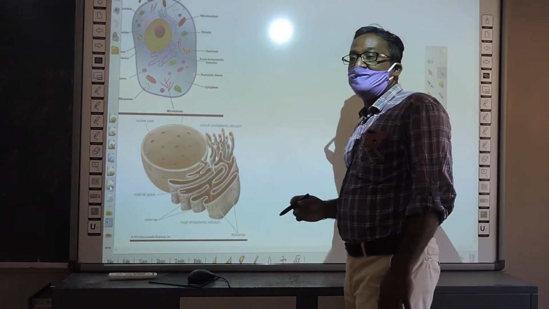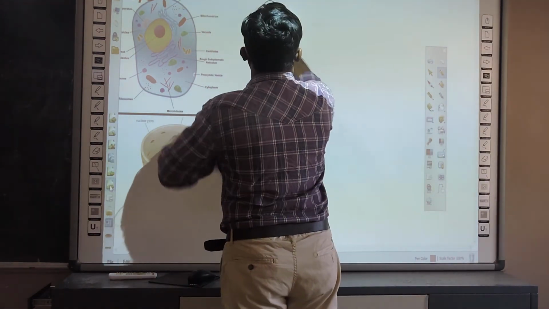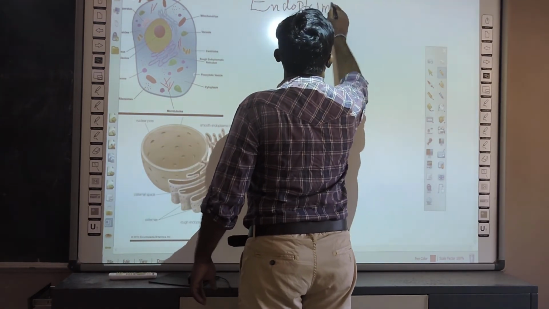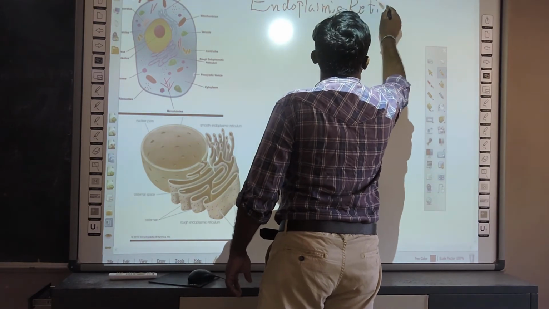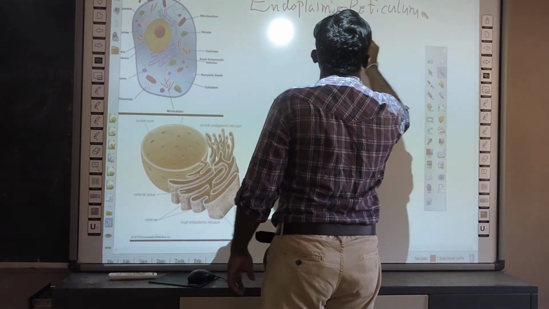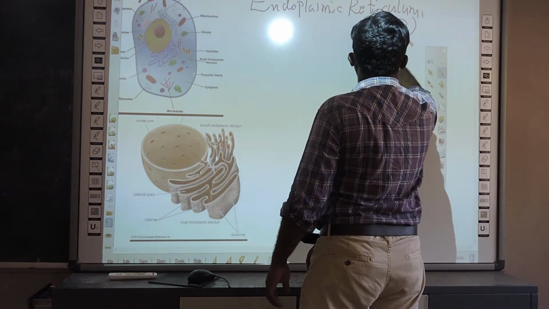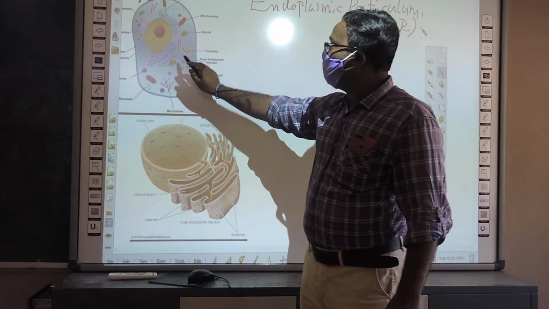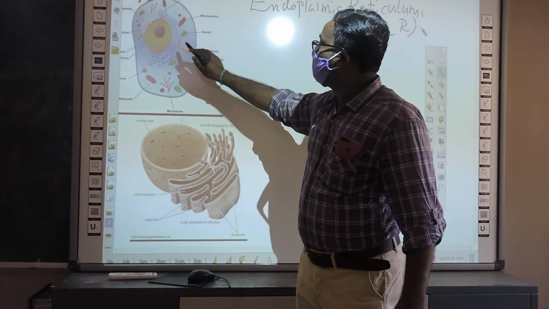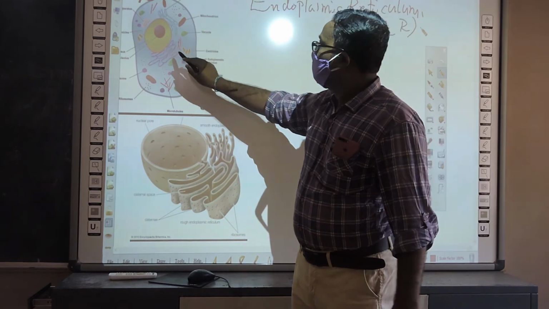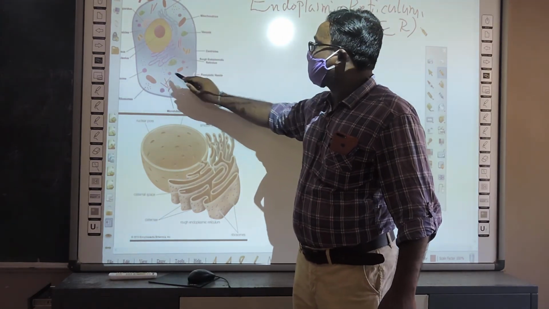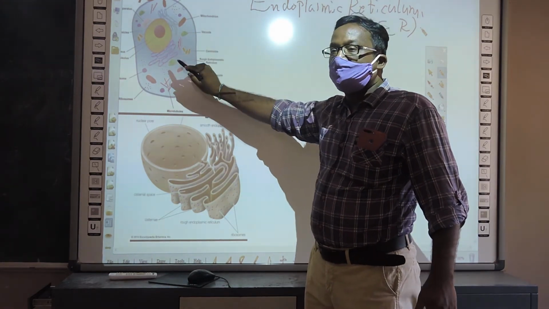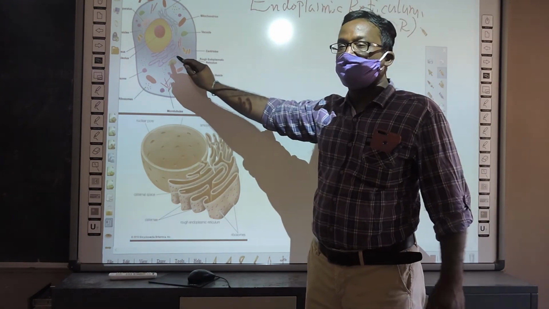Next, another organelle is the endoplasmic reticulum. In short, we can call it ER. If you observe this picture, thread-like structures are scattered in the cytoplasm. Actually, these are the membranes. Which membranes? Endoplasmic reticulum membranes.